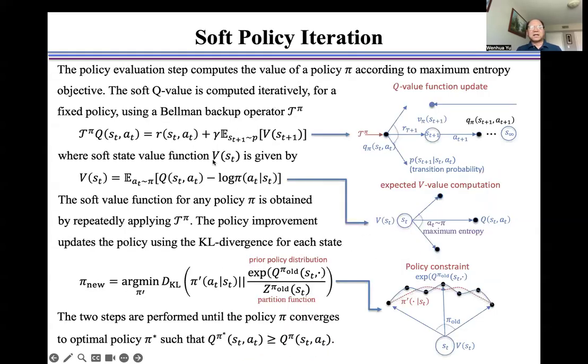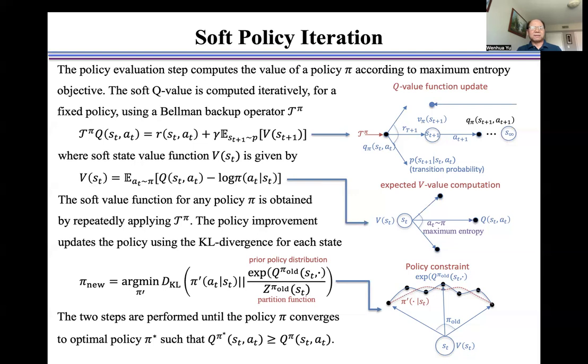The policy evaluation step computes the value of a policy pi according to the maximum entropy objective. The soft Q value is computed iteratively for a fixed policy using a Bellman backup operator T pi, as shown here and explained in this figure, where the soft state value function V is given by this equation and explained in this figure. The soft value function for any policy pi is obtained by repeatedly applying T pi.